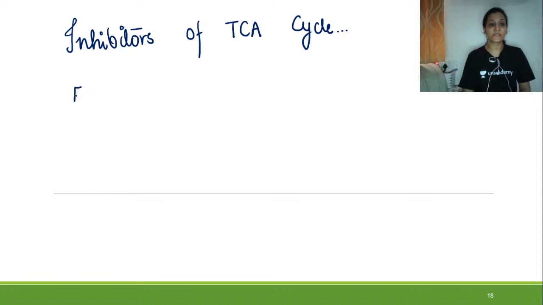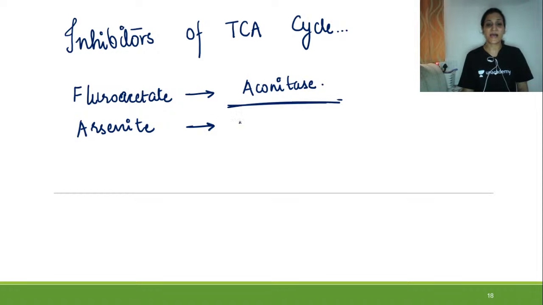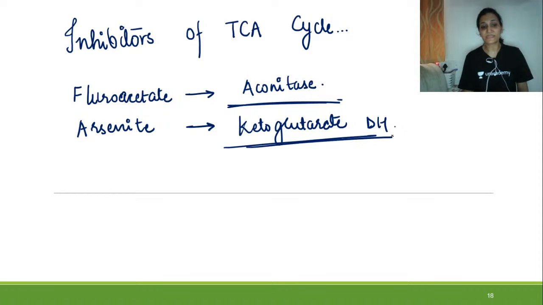The first inhibitor that you need to know is fluoroacetate. Fluoroacetate is inhibiting aconitase. Then arsenite will inhibit alpha ketoglutarate dehydrogenase.